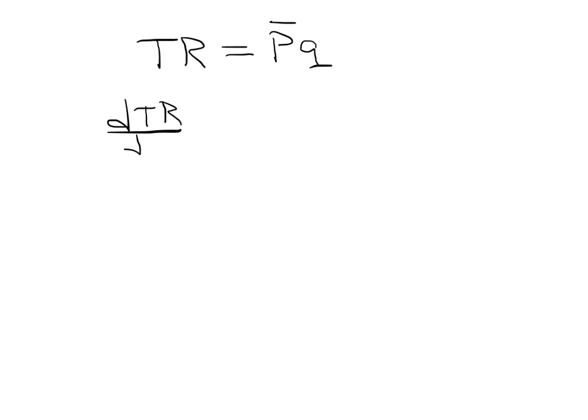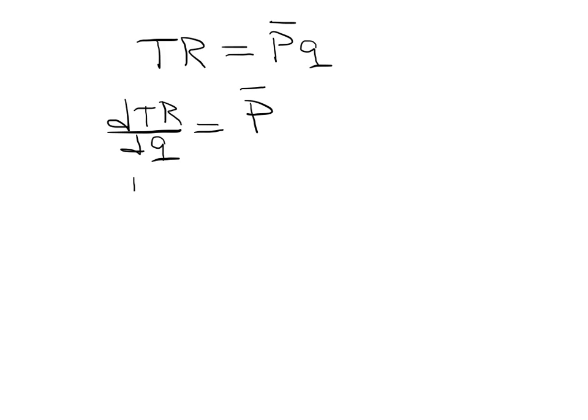Now the calculus stuff, right? Total revenue is going to be equal to price times quantity. But for a perfectly competitive firm, this price is a constant. So when you take the derivative of total revenue, which is, as we said, the marginal revenue, this is going to be equal to the constant, which is the price.